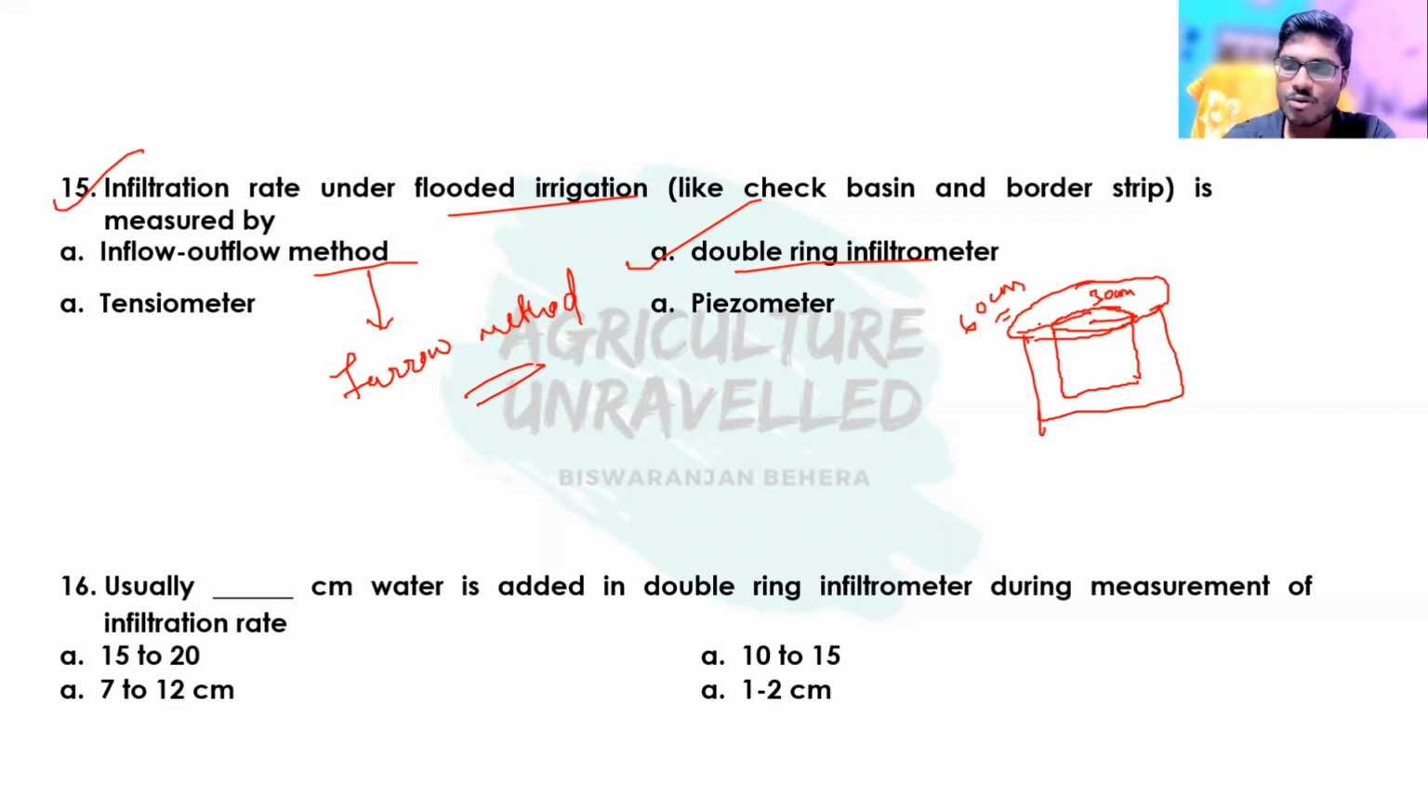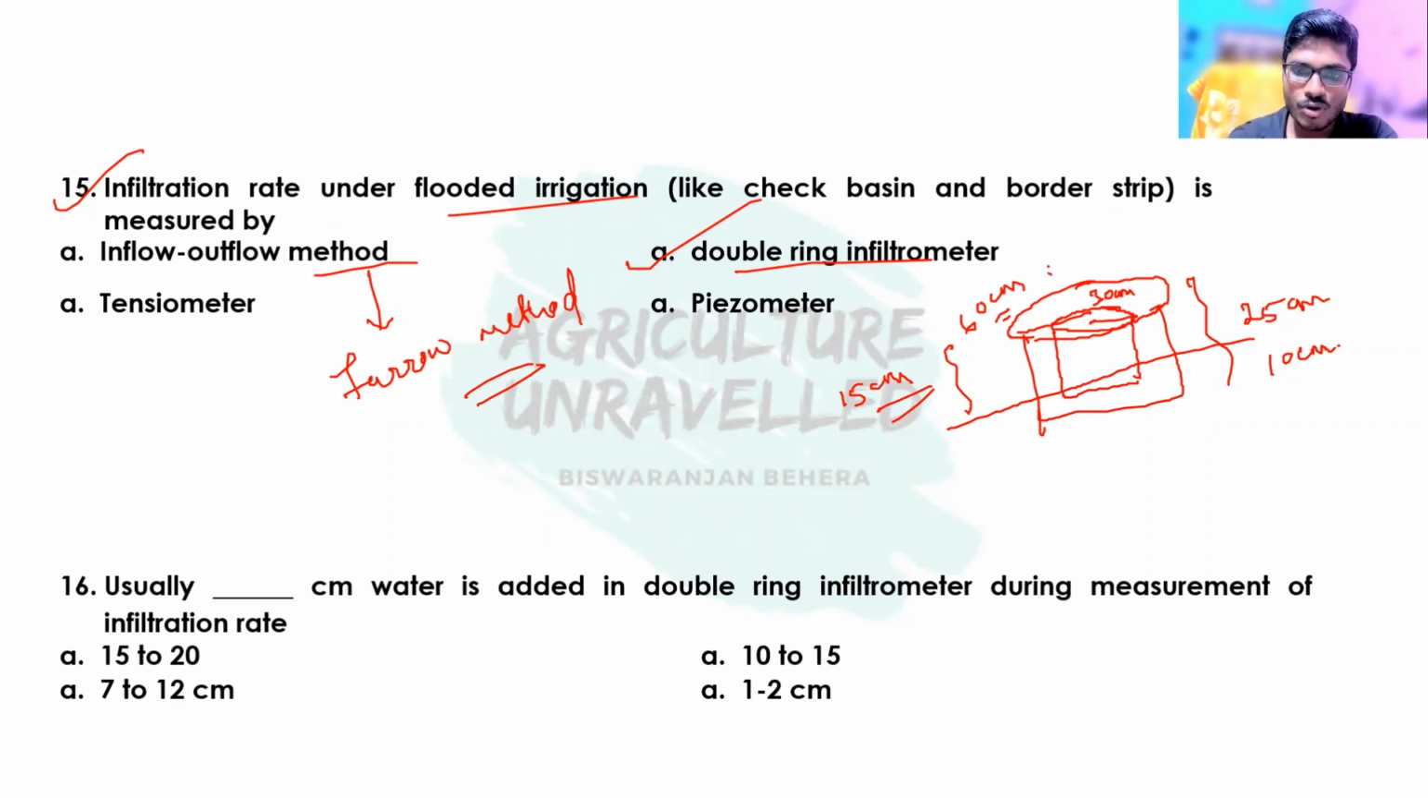Okay, so here the outer ring acts as a buffer to prevent any water seepage, and the height of the double ring infiltrometer is about 25 centimeter, and it is installed around 10 centimeter inside the soil. So around 15 centimeter above the soil is left. So this is all about the double ring infiltrometer.